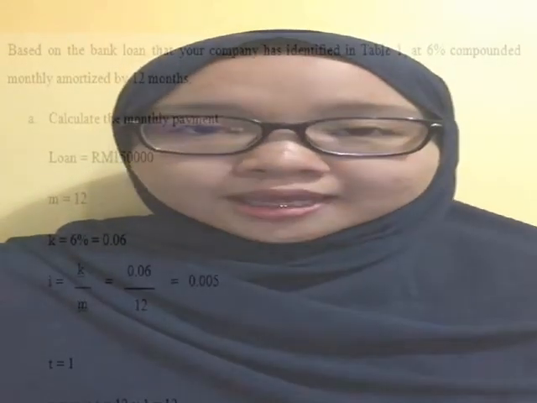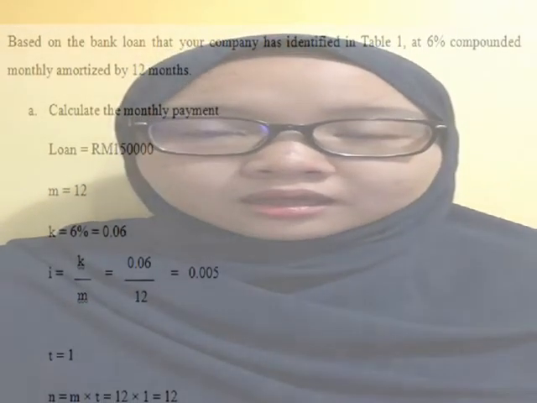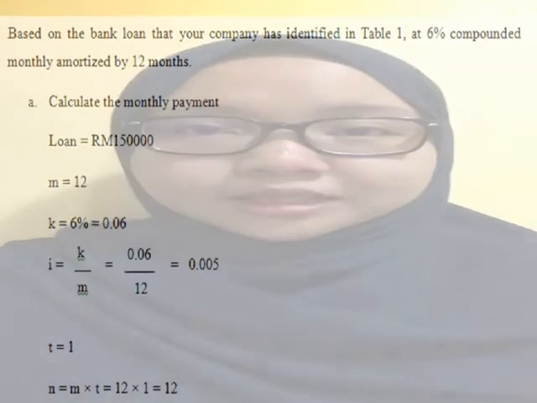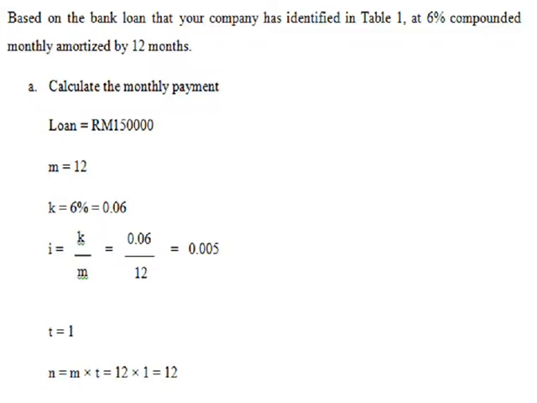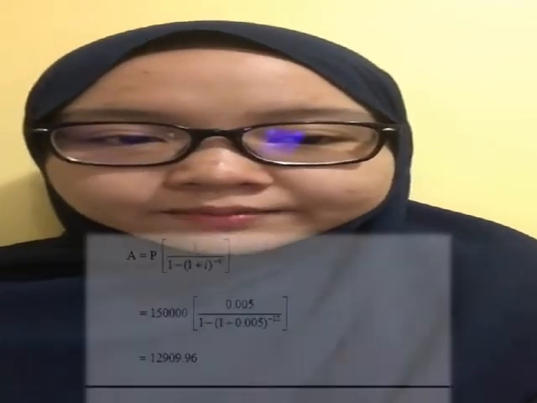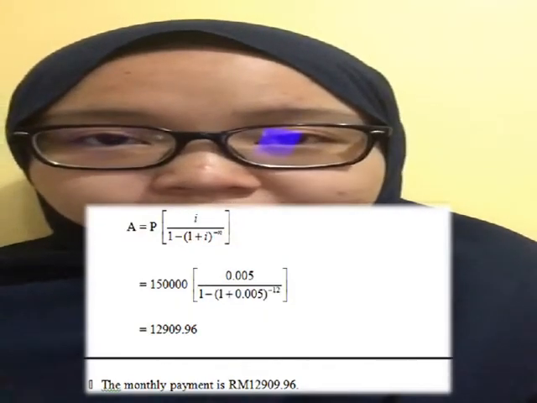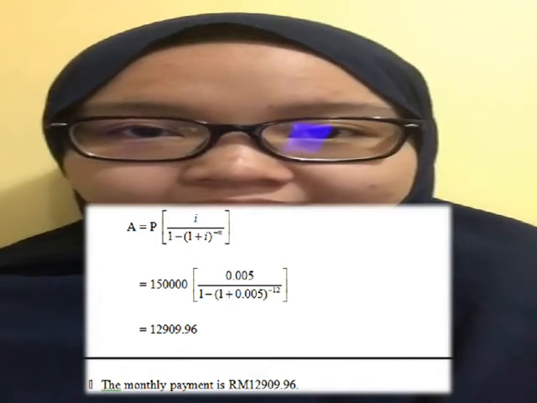Question 4. Based on the bank loan that our company has identified in Table 1, at 6% compounded monthly, amortized over 12 months, this is how we calculate the monthly payment. The conclusion is the monthly payment is RM 12,909.96. For question B, construct the amortization schedule.